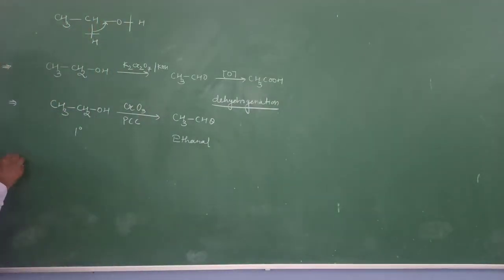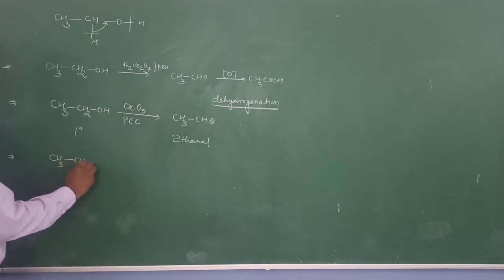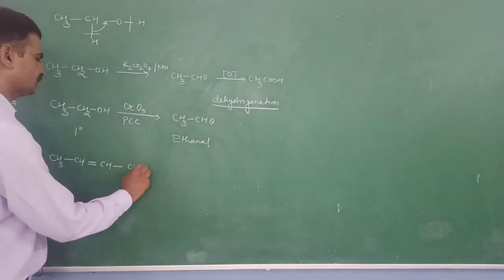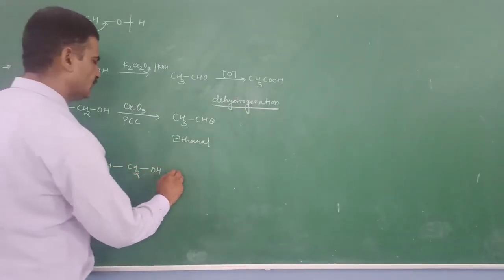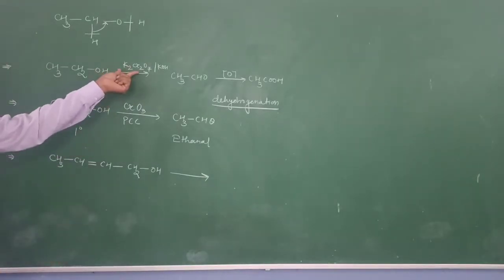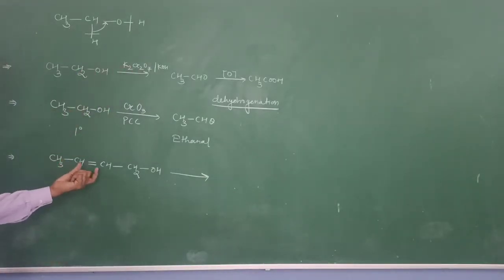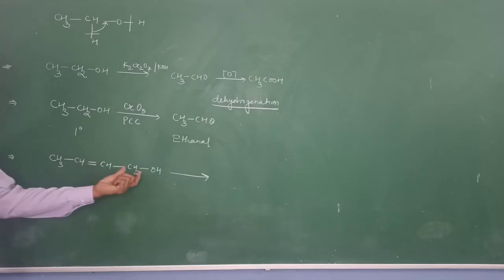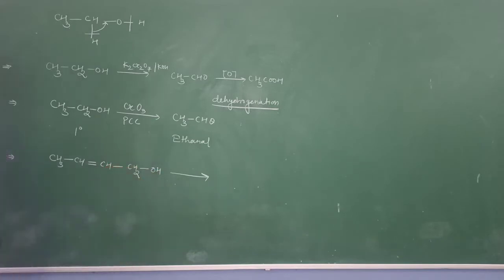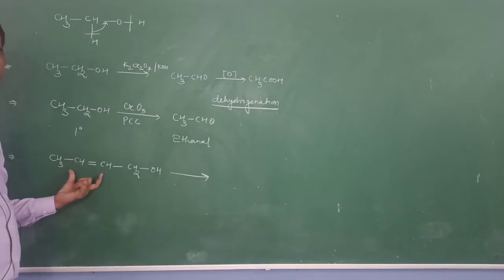If we take another alcohol that has a carbon-carbon double bond in its structure and carry out this oxidation reaction in presence of potassium dichromate, it will oxidize the carbon-carbon double bond and also oxidize the carbon-hydroxyl bond. It means the OH group is also oxidized, so you are not able to retain the carbon-carbon double bond in the chain.